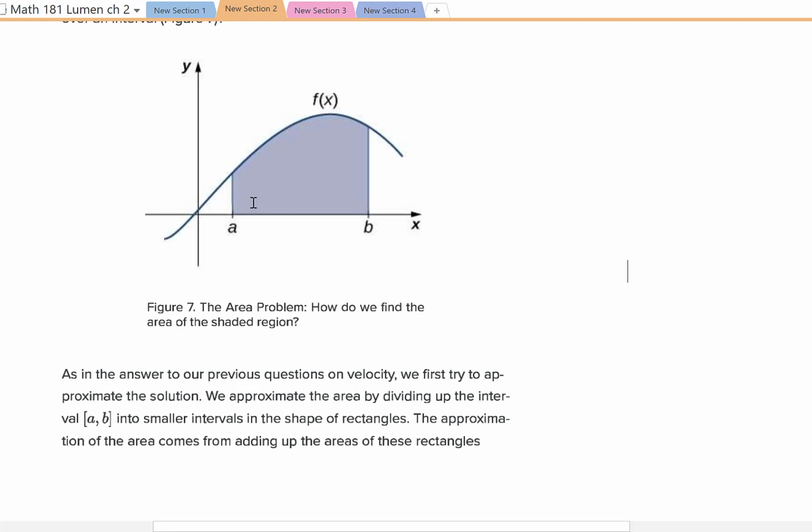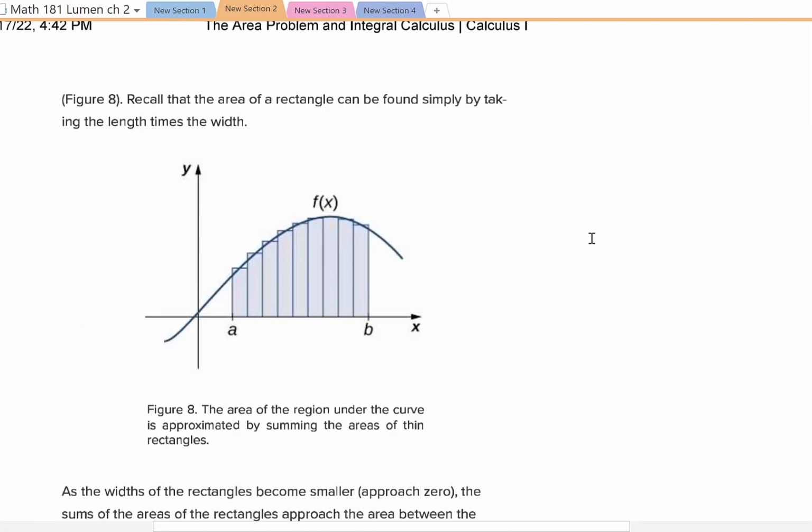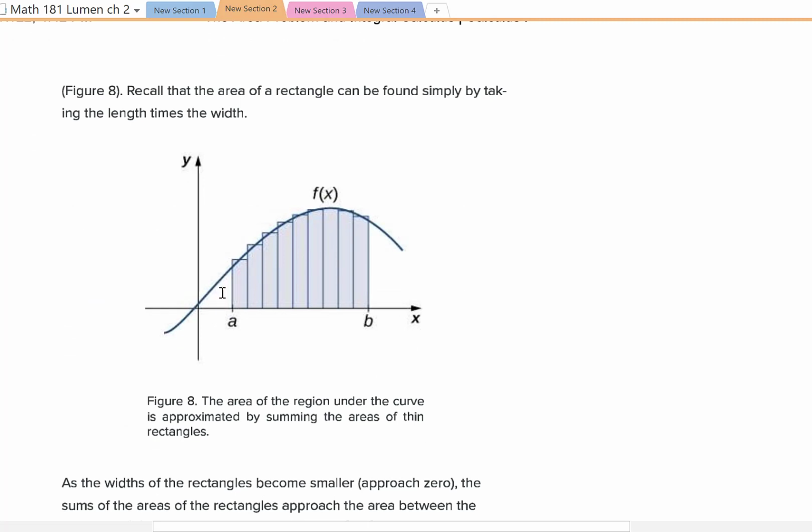So one way to try to get the area under the curve is to break this up into smaller regions and then estimate the area based off of that. For example, break it into several rectangles of different heights, but with the same width. Now, there is an area in calculus when you may have variable widths, but we're going to talk about these consistent widths here in the beginning. So you can estimate it, and you can see some gaps down here, and there's some places it's over the curve, but it gives you a rough estimate.